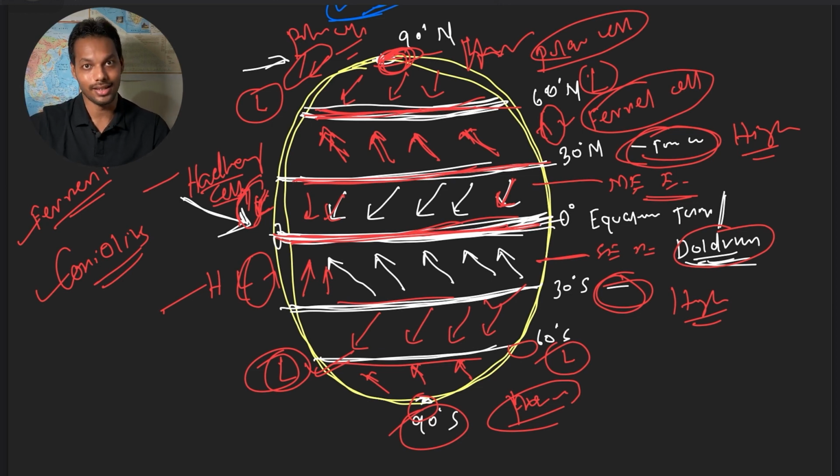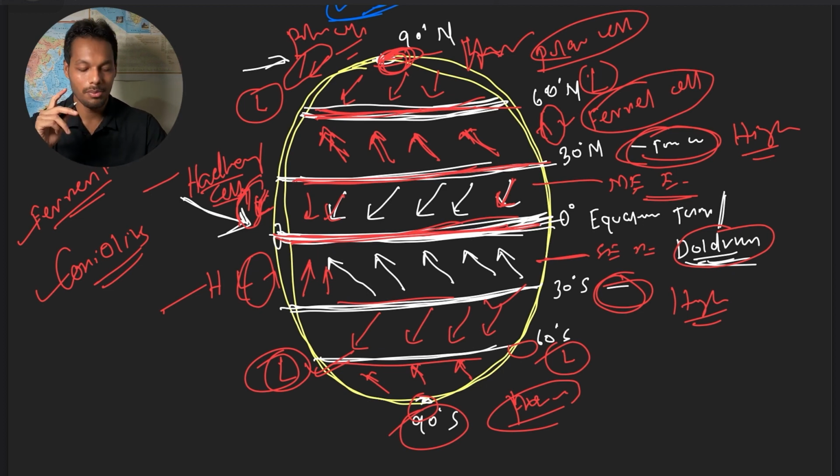Then Ferrel cell, subtropical high to temperate low at lower atmosphere, and temperate low to subtropical high at higher atmosphere. Then polar cell, polar region to temperate low at lower atmosphere, and temperate low to polar at higher atmosphere. And you got how the wind direction happens.